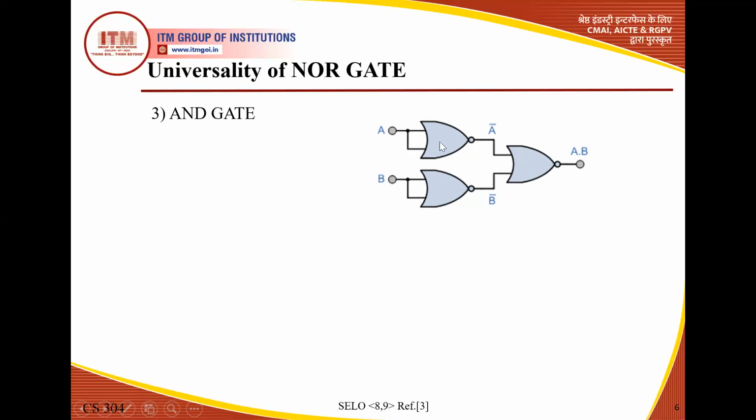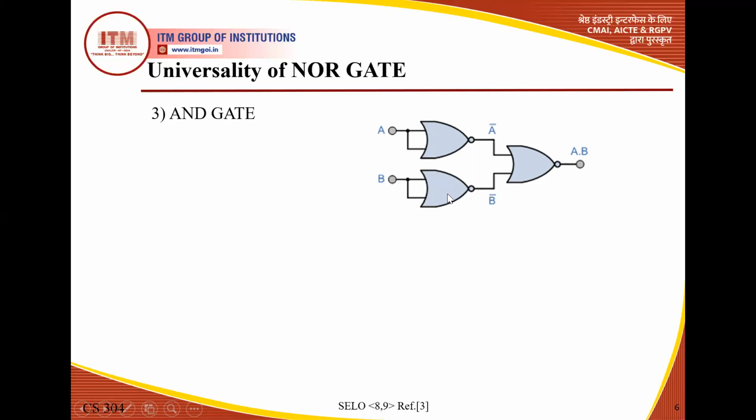So this is one NOR gate, this is the second, and this is the third one. Here we combine the inputs. And when the input is combined, we know that it behaves as a NOT gate. So A is the input, output is complement of A. NOT gate is the complement of the input. Here for B, B is the same input for both NOR gate inputs. If the input is the same, combined, the NOR gate behaves as a NOT gate. So B is the input, output is complement of B. So both gates are used as NOT gates.